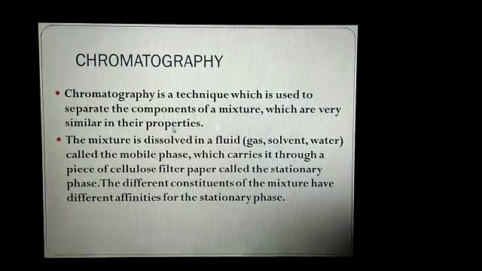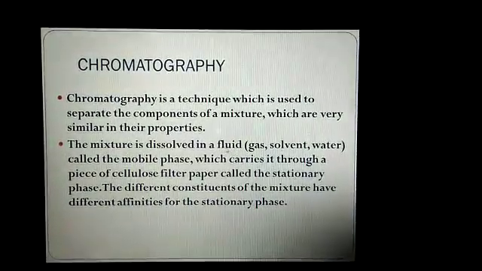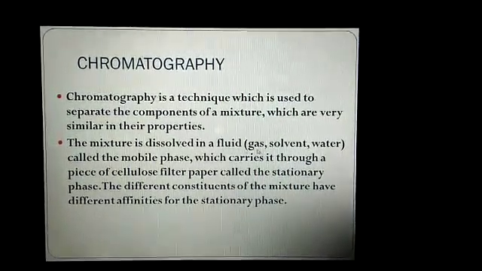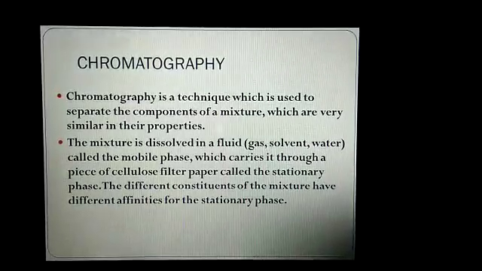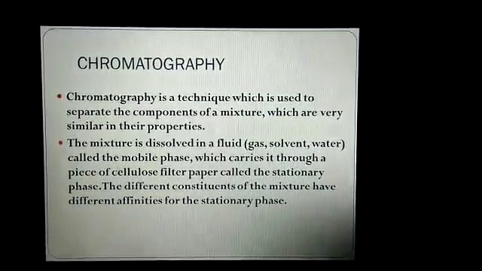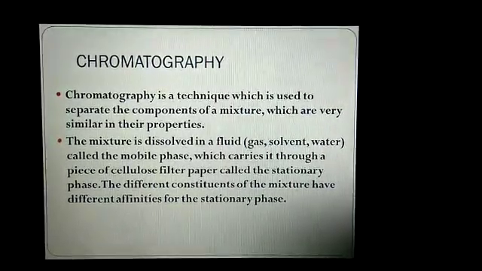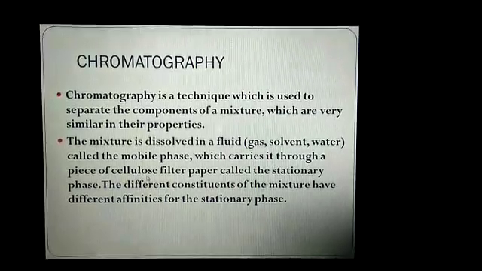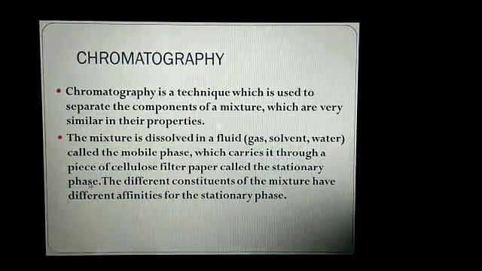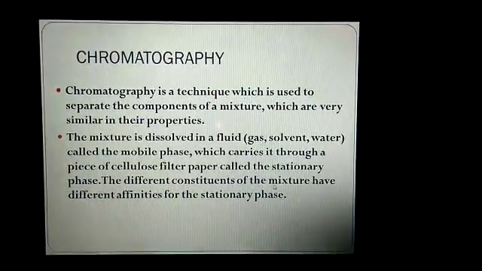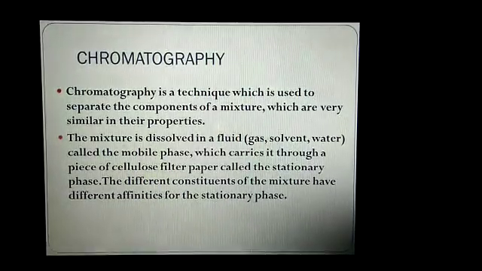The mixture is dissolved in a fluid, and this fluid can be a gas, it can be a solvent, or it can be water. And this fluid is called the mobile phase, which carries it through a piece of cellulose, that is filter paper, called the stationary phase. The different constituents of a mixture have different affinities, meaning attraction, for the stationary phase.